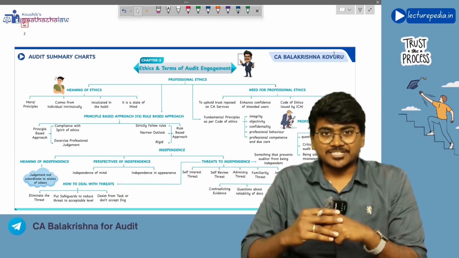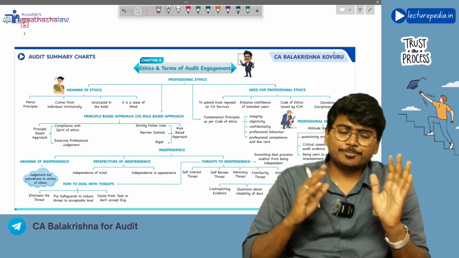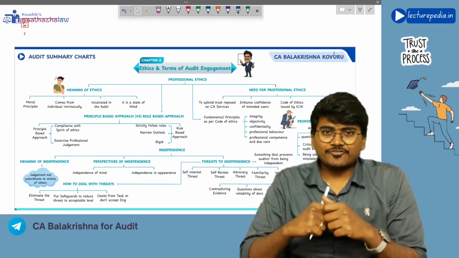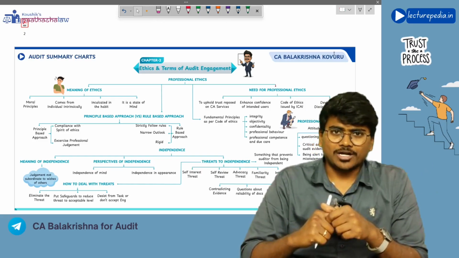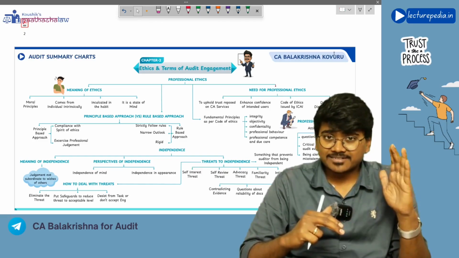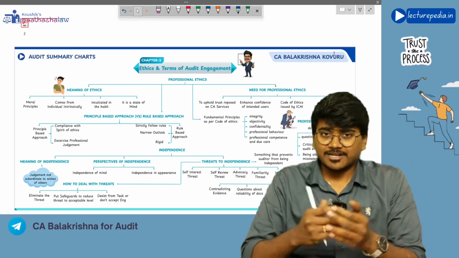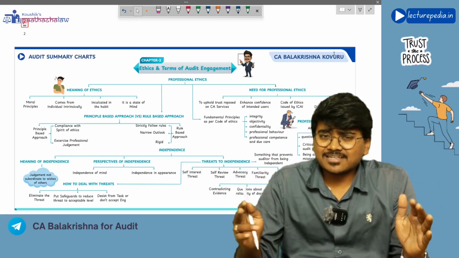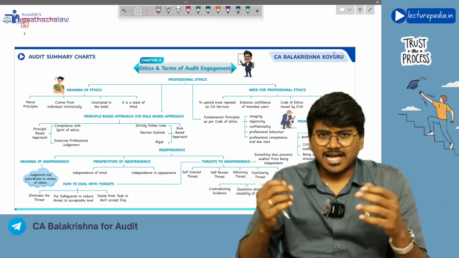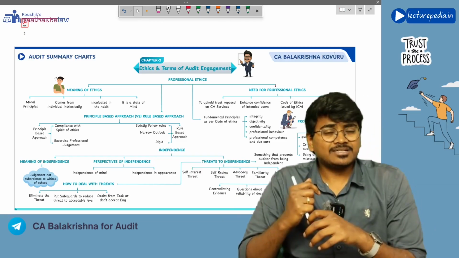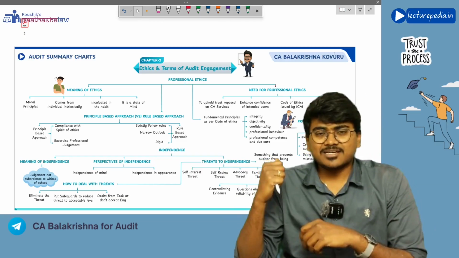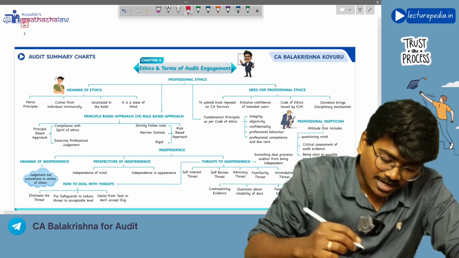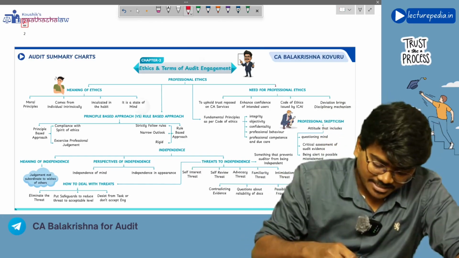Even I am fantastic. As you already know, in the previous class, we started with a revision of CA Inter Audit, and we have completed the first chapter revision. In today's class, we will be revising the second chapter, and as usual, our revision will be from these summary charts. So, without any delay, let's start with the revision.